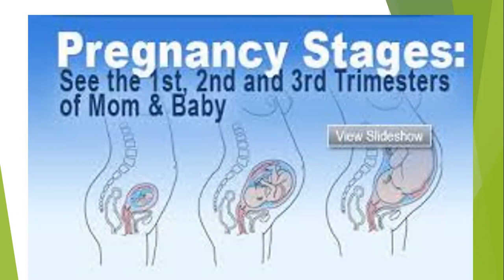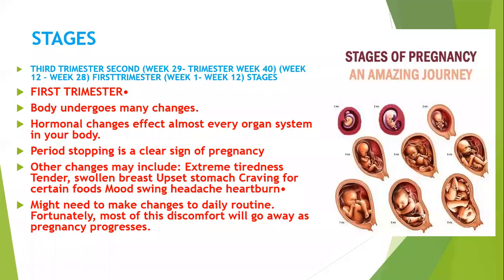In the early stages, the embryo is small enough that simple diffusion is adequate to supply the dividing cells, but because embryonic growth is so rapid, this quickly becomes inadequate. Other changes may be extreme tiredness, and the daily routine might not be changed. Fortunately, most of this discomfort will go away. They develop and attach firmly in the uterine wall. The fetus is attached to the placenta.